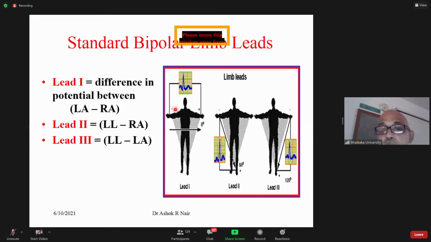Lead 2 is the difference in potential between left leg and right arm.